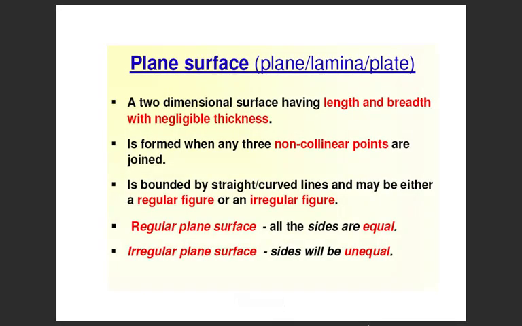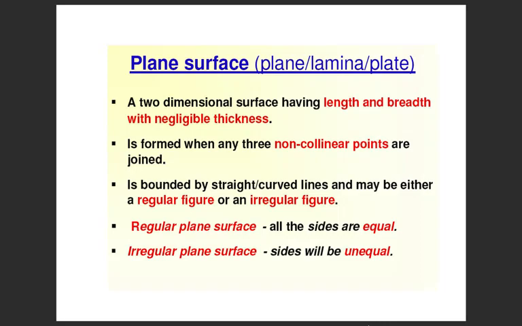Up next, we will study the projection of planes. So what is a plane surface? A plane, or a lamina, or a plate, is a two-dimensional surface having length and breadth with negligible thickness. It is formed when any three non-collinear points are joined. It is bounded by straight or curved lines and may be either a regular figure or an irregular figure.